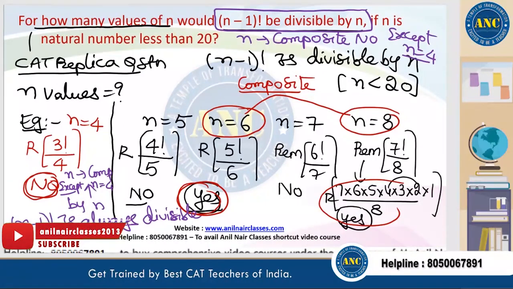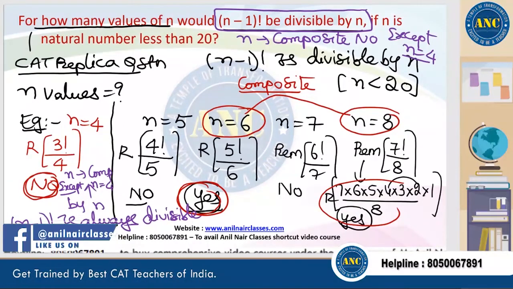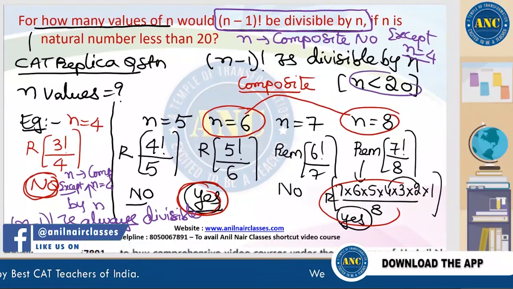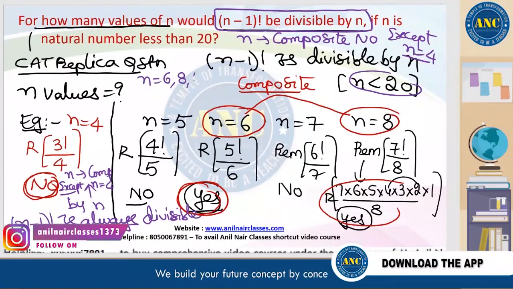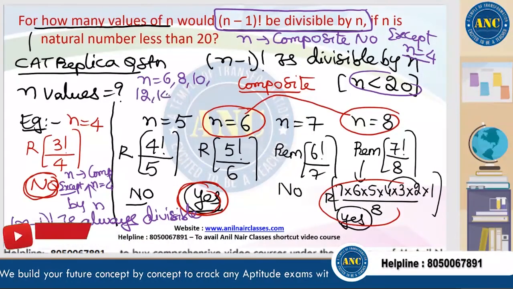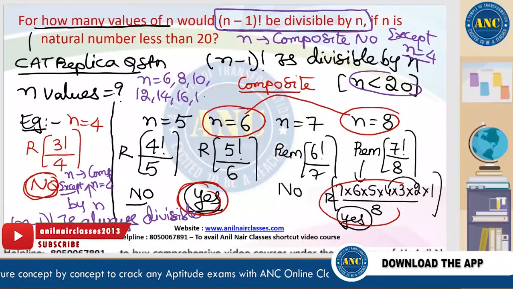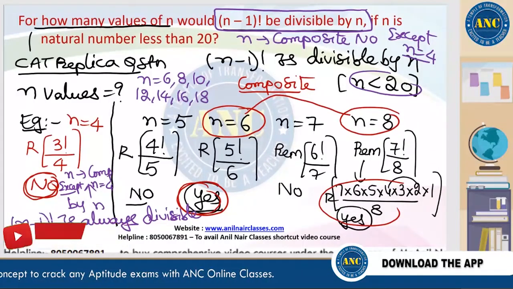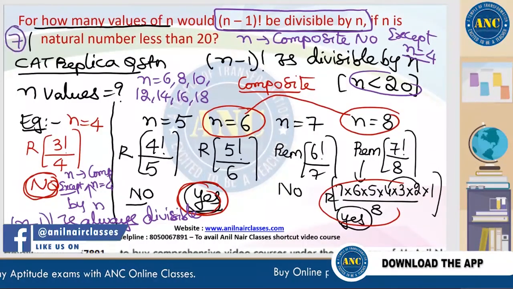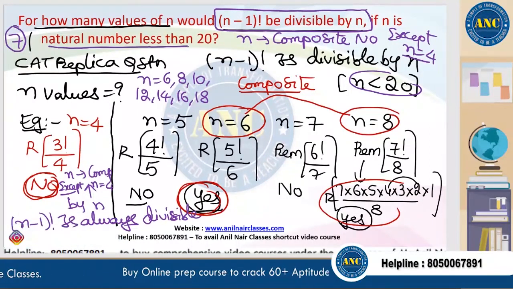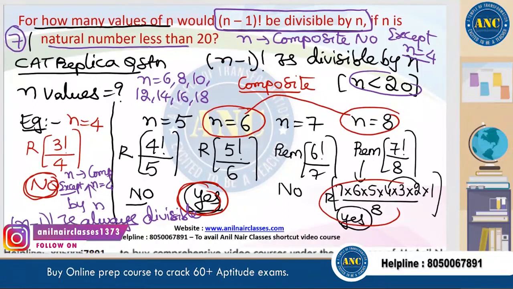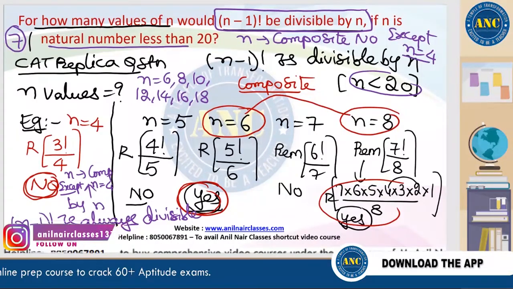Very important key point, please write down. We require n less than 20. So n equal to 6, 8, 10, 12, 14, 16, 18. What is the answer for the question? 7. N equal to 4 should not be counted. Are you all with me?